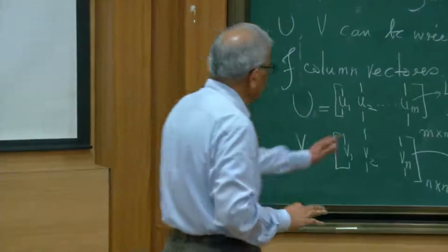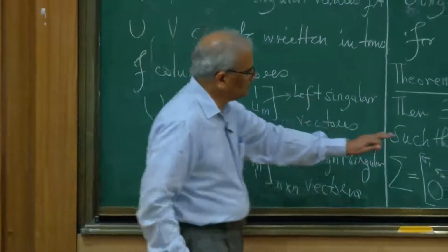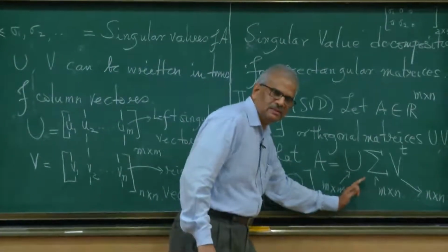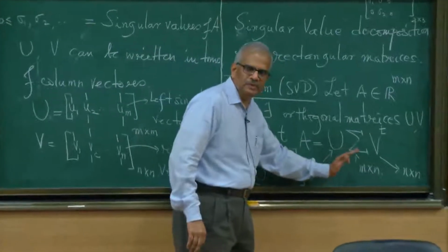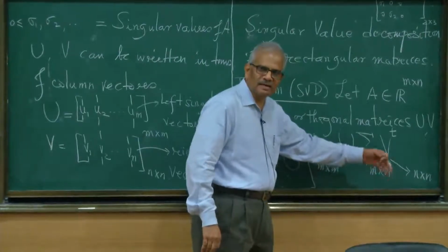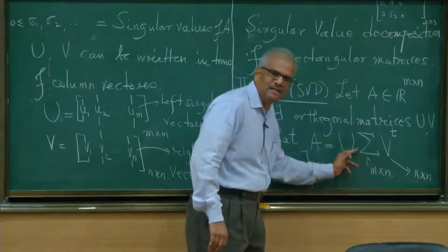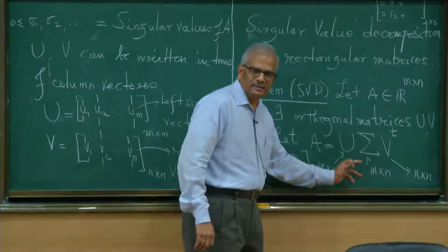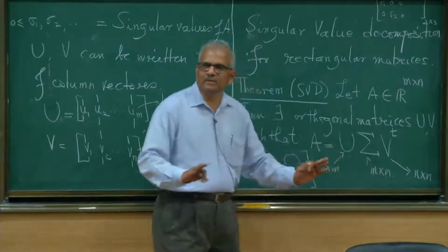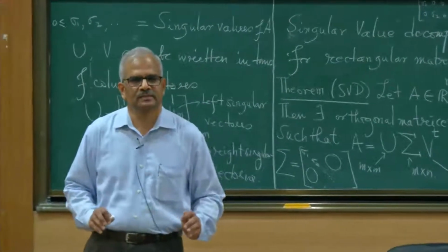These column vectors have names. This U is sitting on the left. So column vectors of U, we say they are left singular vectors, and column vectors of V are called right singular vectors. And singular values are in this diagonal matrix. So any real rectangular matrix can be factorized like this.